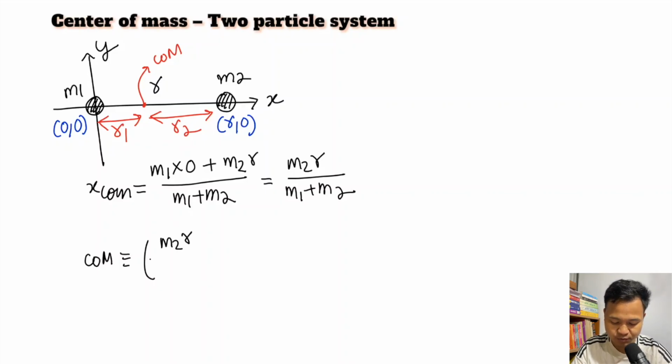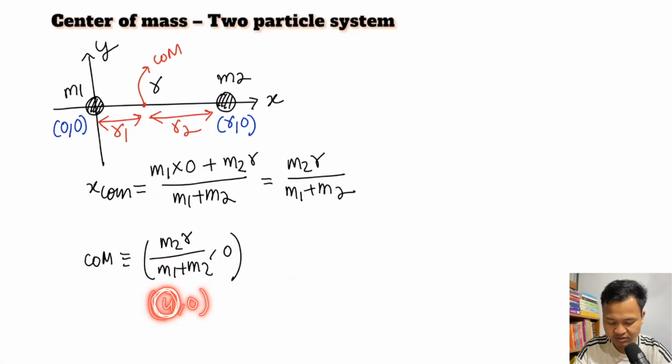So therefore this is M2 into R divided by M1 plus M2, 0. Okay, the Y component is 0. So see, if I say 4, 0, that means this position is 4 units distance from the origin. Similarly, the point R, 0 is at distance R from the origin. The center of mass is at M2 into R divided by M1 plus M2, 0.